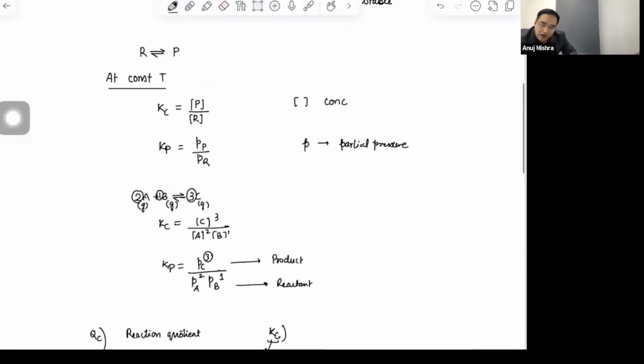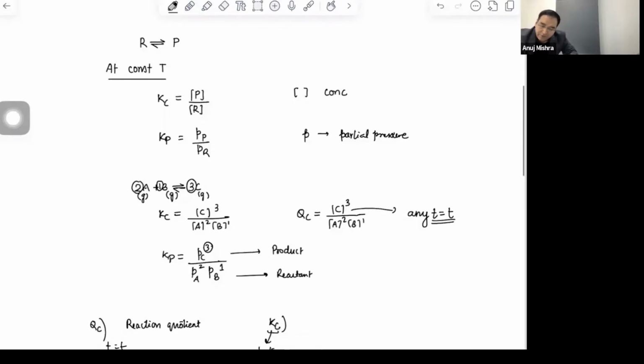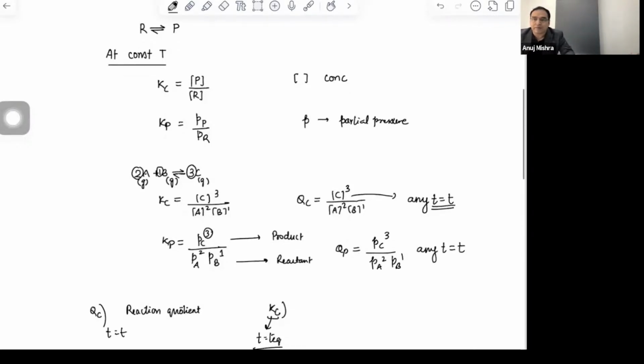जैसे अगर आप बोलते हो कि सर यहाँ पे QC कैसे निकालेंगे इसी इक्वेशन का, तो मैं बोलूंगा बेटा जो आपने यहाँ पे लिखा वही करो, सेम ही फॉर्मूला होगा, but now the values are at any temperature, any time t equals t. If somebody says find out QP, so QP का भी formula is same, but the values can be any t equals t. Anyone having problem in this discussion so far?